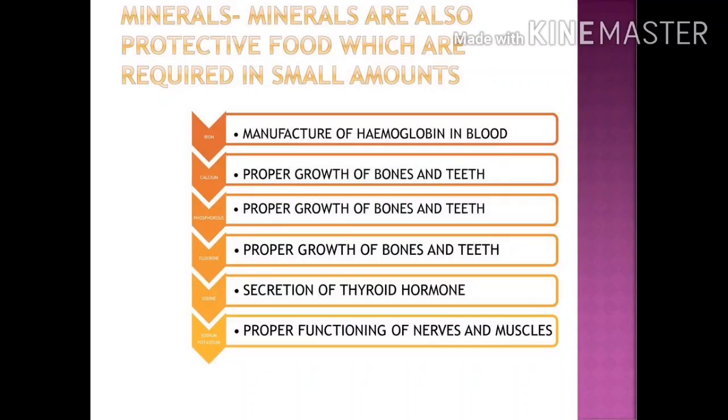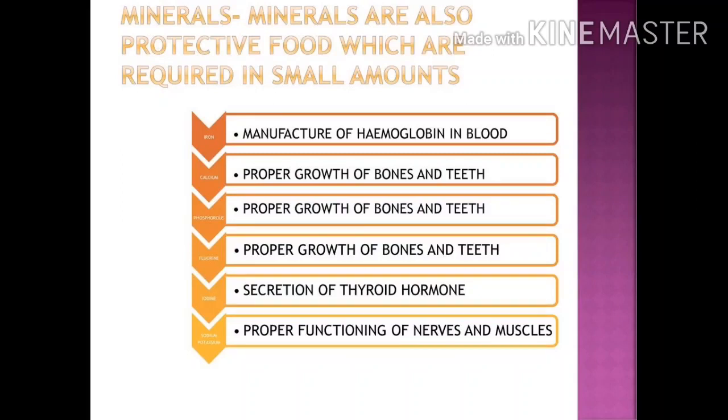Calcium, you know very well, the main function of calcium is for making our bones and teeth, and it helps in blood clotting also. Phosphorus helps in the formation of bones and teeth. Sodium and potassium help in maintaining the body fluids in proper condition. And fluorine functions for the proper functioning of the nervous system and prevents tooth decay.